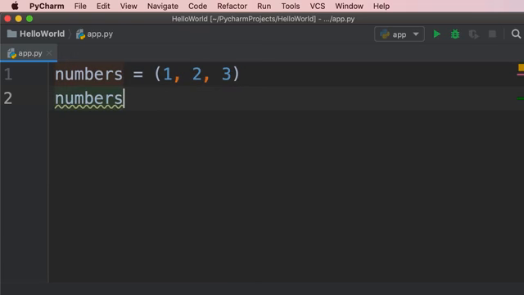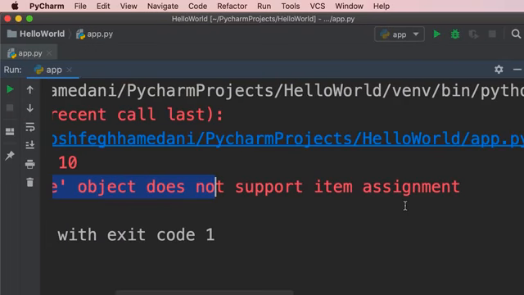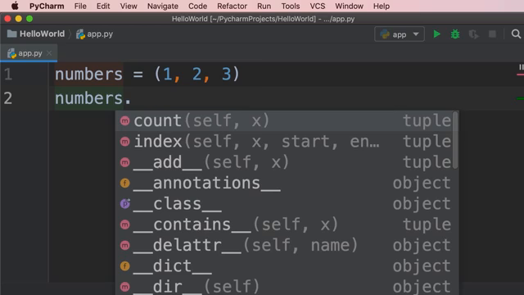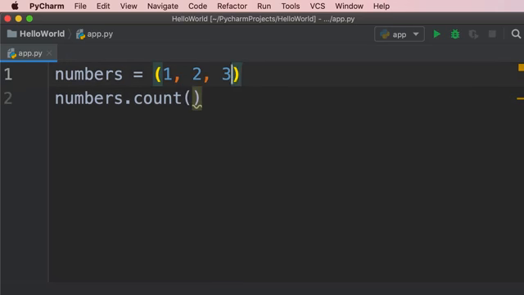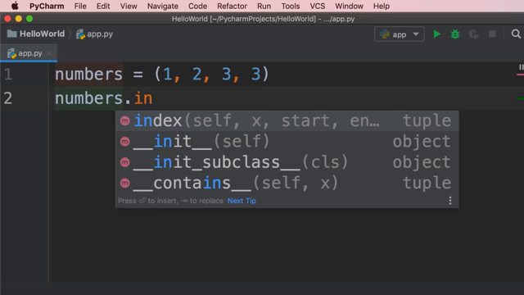If we try to reassign, let's say, the first element, we're going to get an error: tuple object does not support item assignment. So this is what I meant by tuples are immutable. They're unchangeable. Also, if we type numbers dot, you don't see any methods like append, insert, remove, and so on. We only have count and index. Count returns the number of occurrences of an element. For example, if we have, let's say, 2 3s in this tuple and call count of 3, this will return 2. The other method we have here is index, and this returns the index of the first occurrence of the given element.